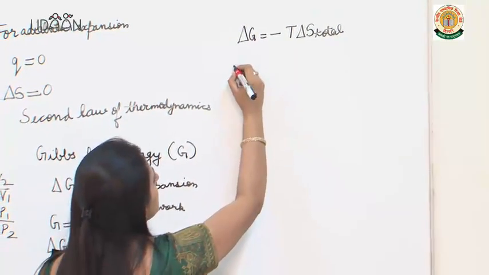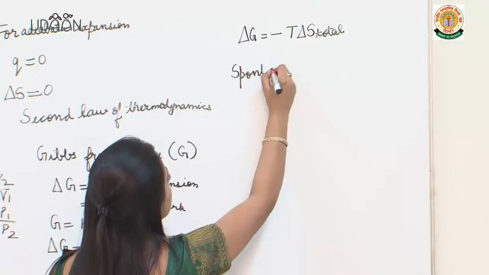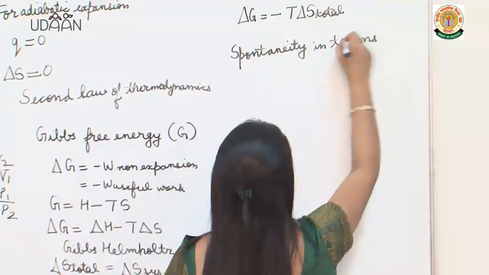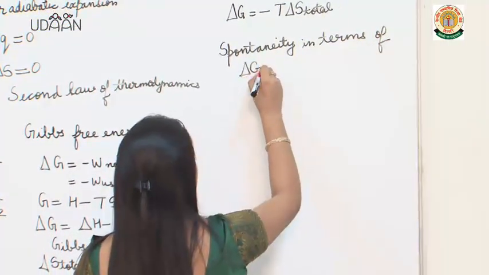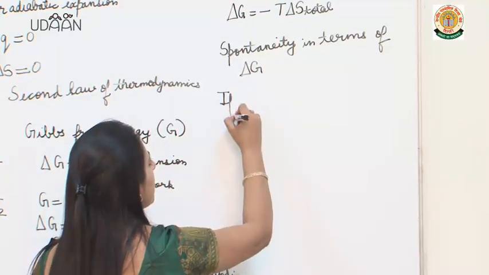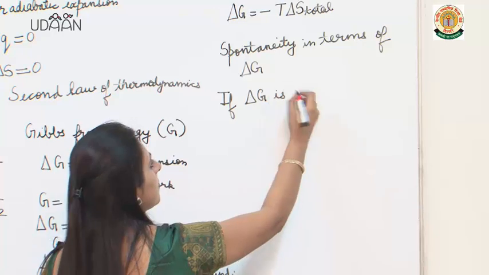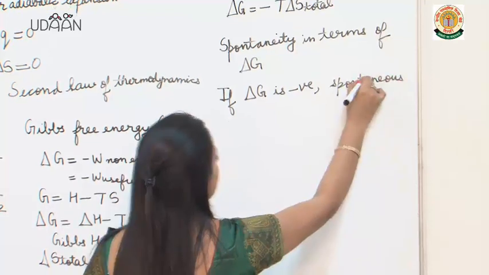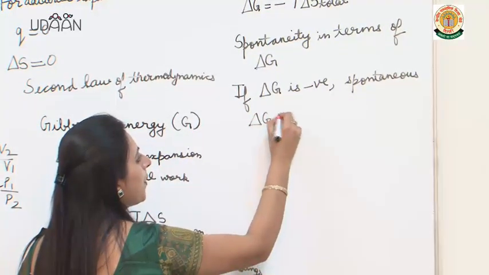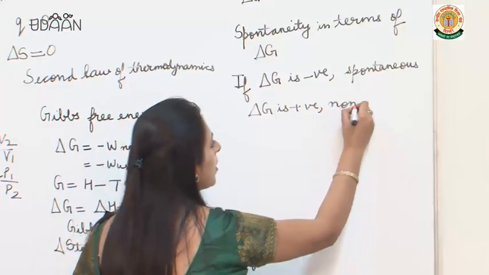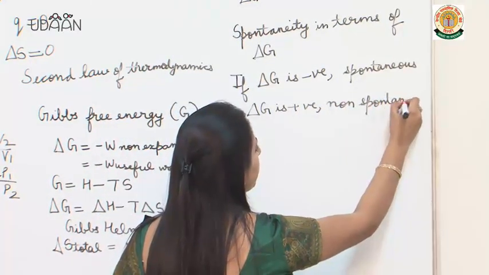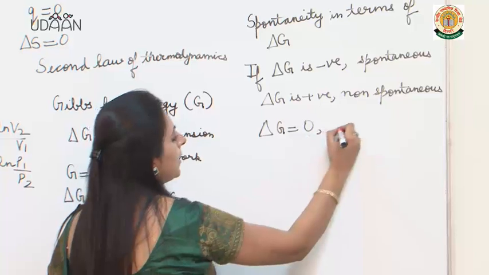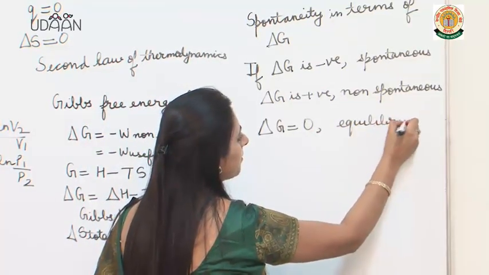Now if we have to predict spontaneity in terms of delta G, how do we do that? If delta G is negative, the reaction is spontaneous. If delta G is positive, the reaction is non-spontaneous. And if delta G is equal to 0, the reaction is in equilibrium.